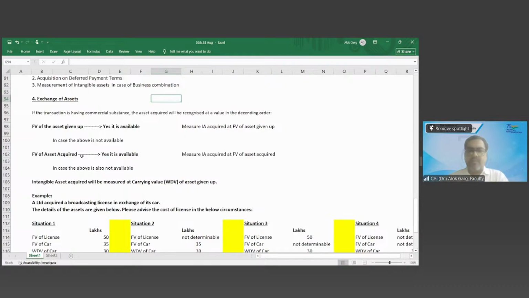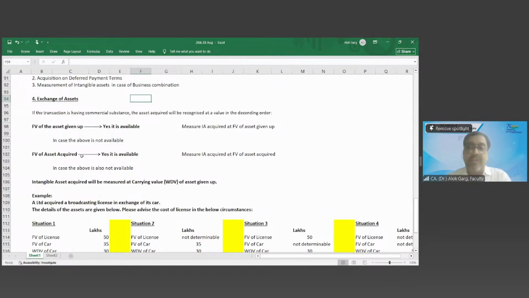When the fair value of the asset given up is not available and the fair value of the asset received is available, we will book it at the FV of the asset received. When both FVs are not available, we will book it at the WDV of the asset given up.